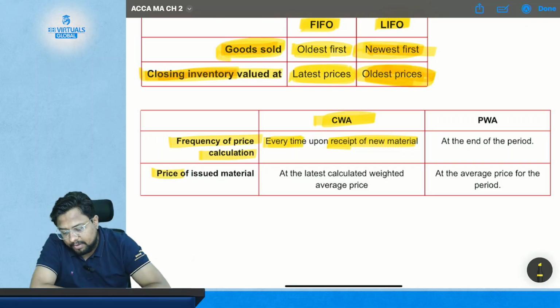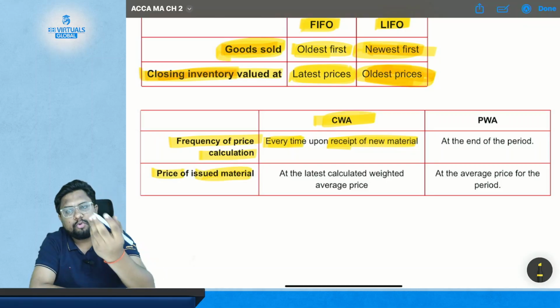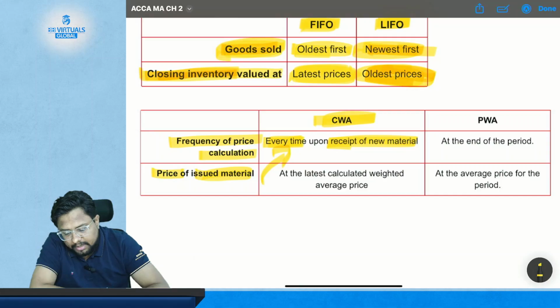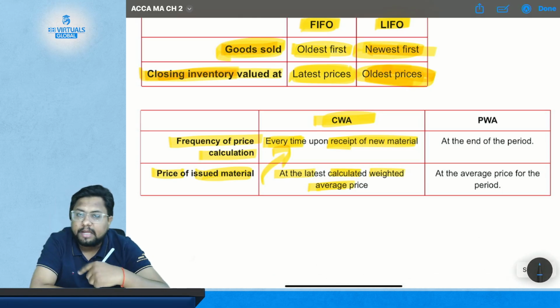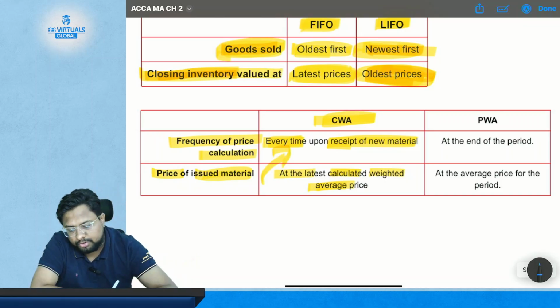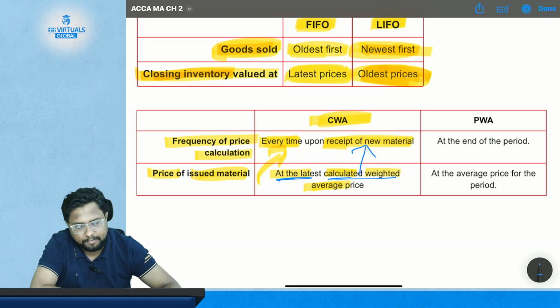Okay, and the price of issued material. What will be the price of issued material? That is what you have calculated just above. So the latest calculated weighted average price. Whatever you calculate in the CWA method every time you receive material will be the same price at which you are going to issue the material. So this is the latest calculated weighted price, which you have just calculated above.